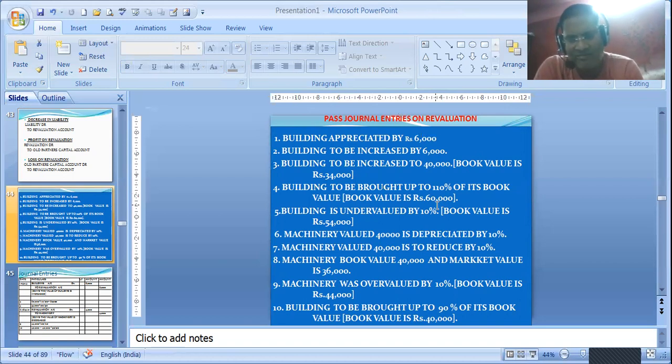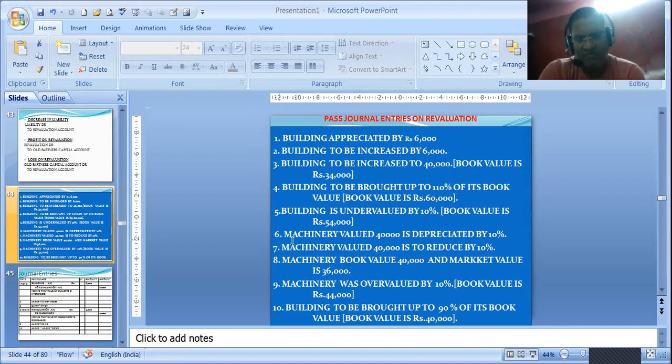So in the balance sheet, I will show 66,000. 6,000 increase. How much increase? That much we will write in revaluation. Now it's written building is already undervalued by 10% and the book value is 54,000. So already undervalued. So again, you have to make it more value. So this is 90%. 90% is 54,000. 100% will be 60,000. So difference is 6,000. So this 6,000 will be shown in the revaluation account as building to revaluation. In all the cases, I have taken 6,000.